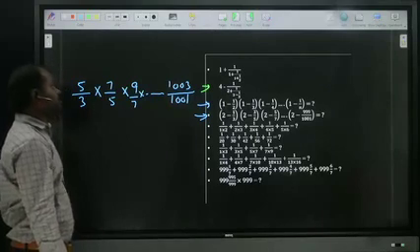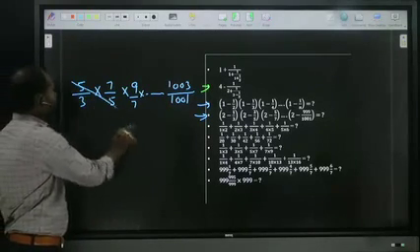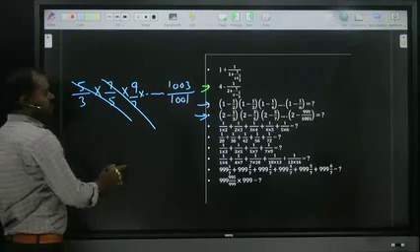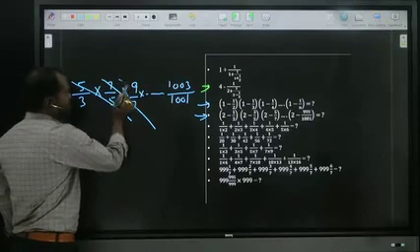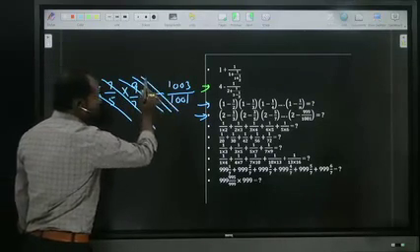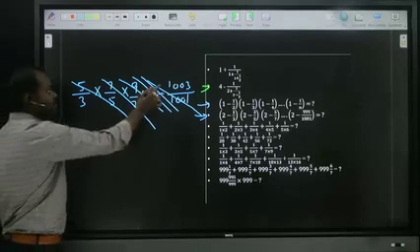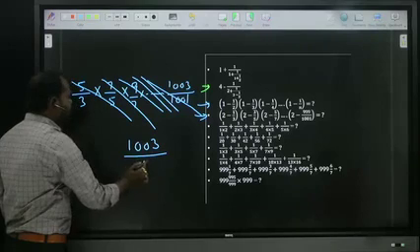Now observe how the cancellation is going on. 5, 7, 7, by doing in such a way, observe, in this way all gets cancelled. 1001 also gets cancelled. So what is the answer? 1003 by 3 is the answer.